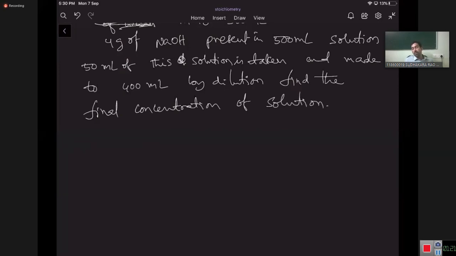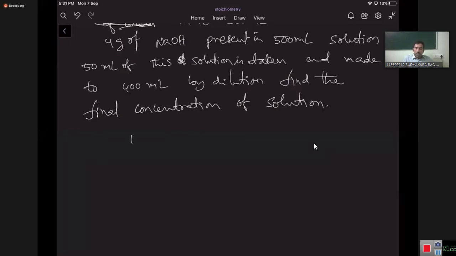4 grams of NaOH present in 500 ml solution. Now 50 ml of the solution is taken out and made into 400 ml by dilution. Find the final concentration of the solution.